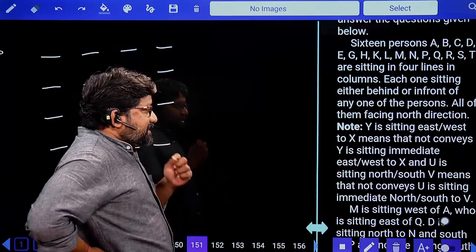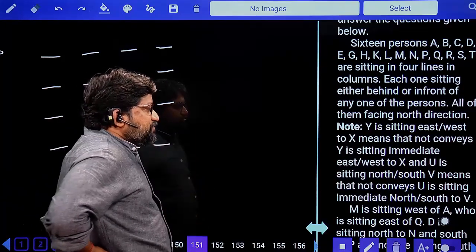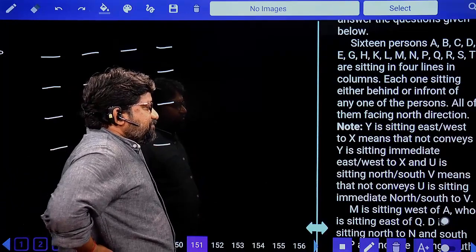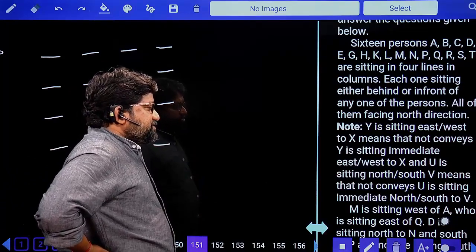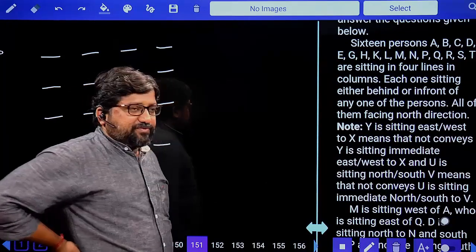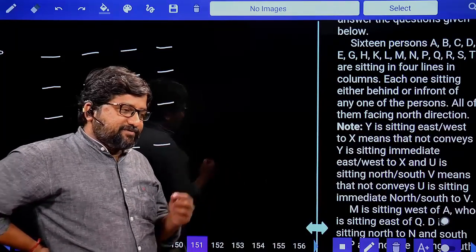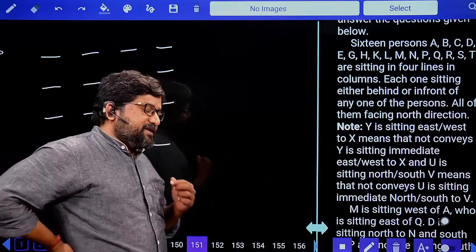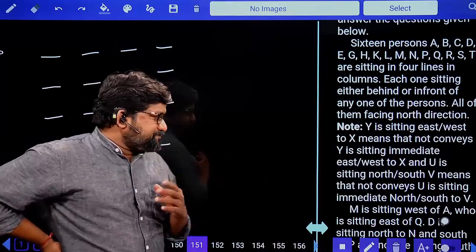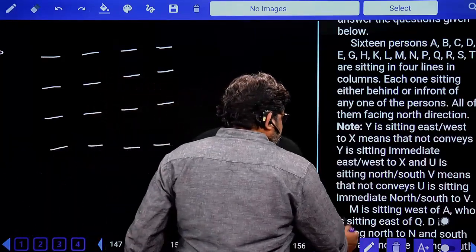Next, X and U is to the north or south of V means that it does not convey U is sitting to the immediate north or south of V. So if you find any direction, north means it is not immediate. If you find south, it is not immediate. And if you find east or west, it is also not immediate. So let's try to solve this question.